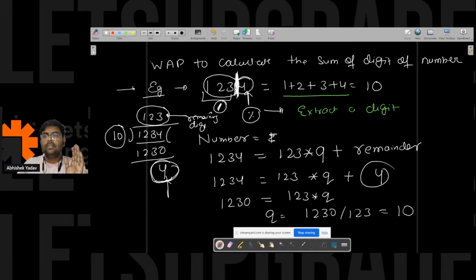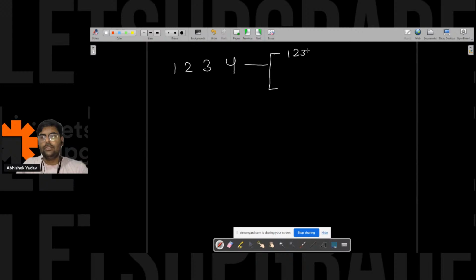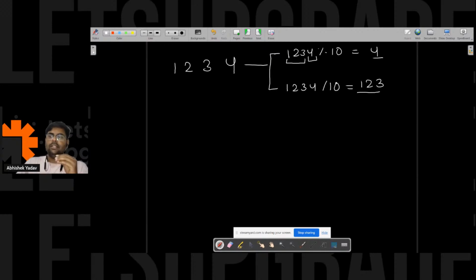Right, everyone? So here I can write like this: I have a number, 1, 2, 3, 4, and after that I have to perform two operations. I have to perform 1, 2, 3, 4 modulo 10, and I will get the last digit, that is 4. After getting the last digit, I want the remaining digits. In order to get them, I will write 1, 2, 3, 4 divided by 10, and this will give me the remaining digits, that is 1, 2, 3.